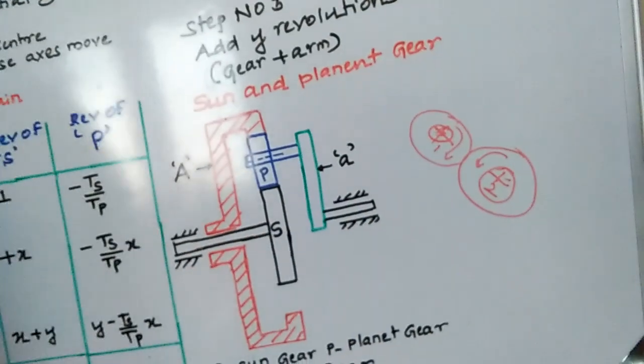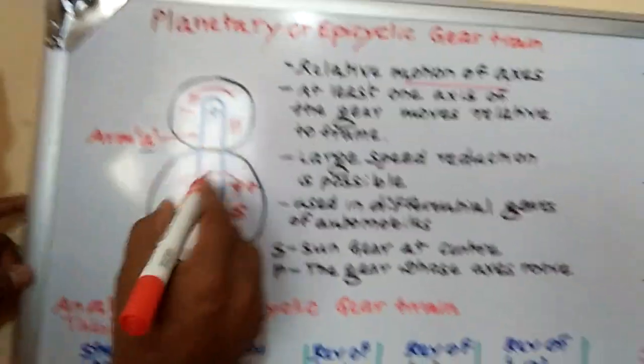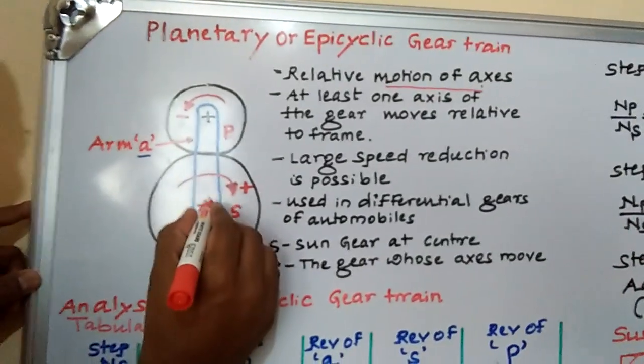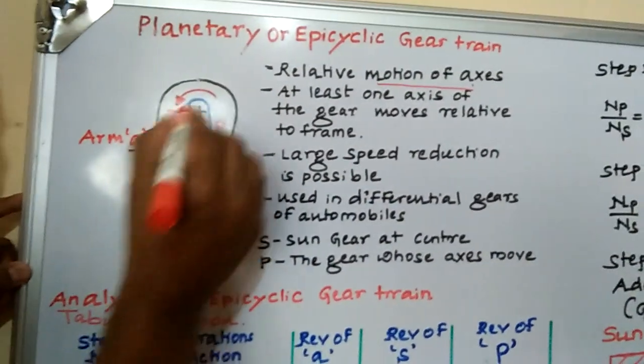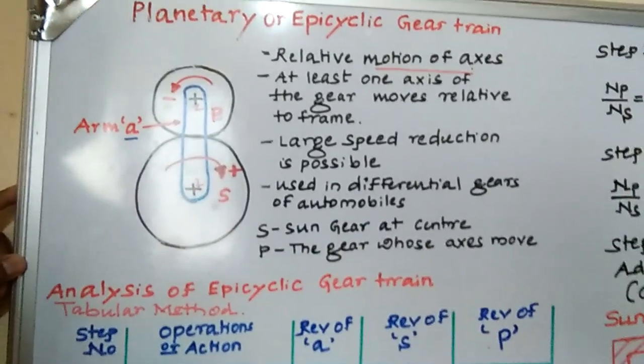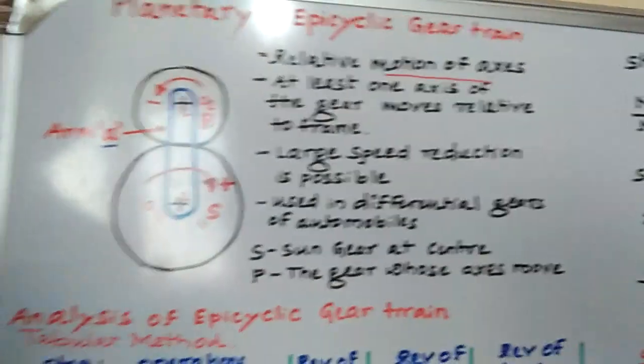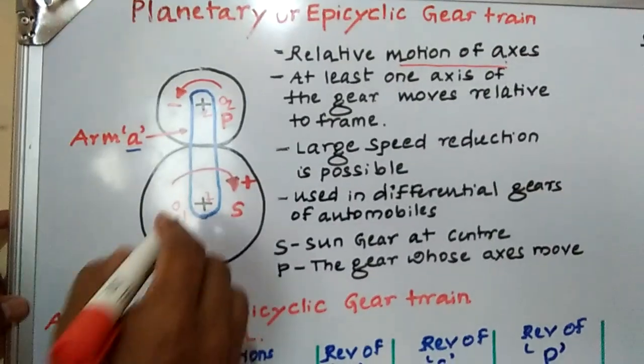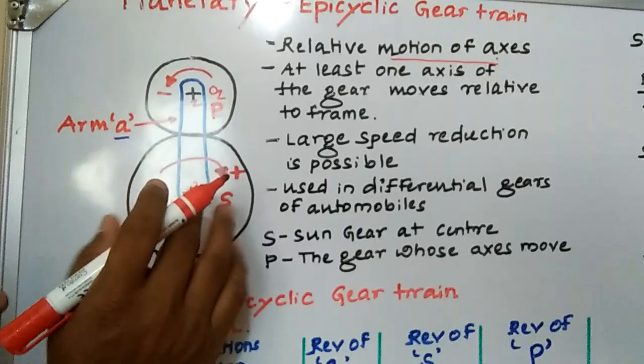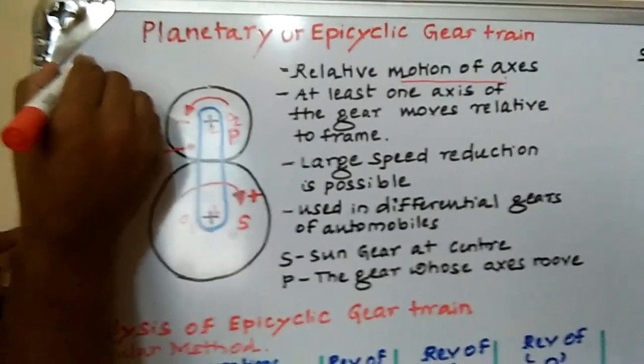Then when you come to the epicyclic gear train, listen. I have taken two axes here: this is one axis, and this is one more axis. Let us call them O1 and O2. In that case, I will take two conditions. One is the first condition.